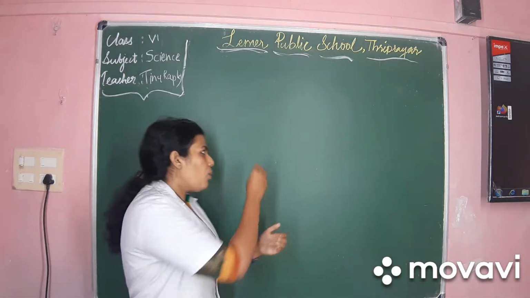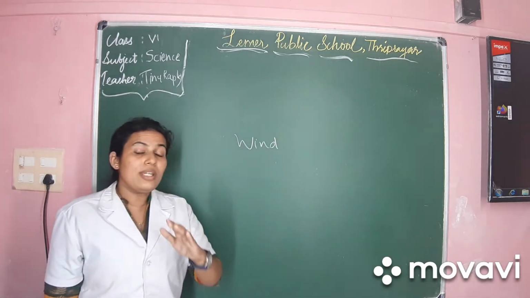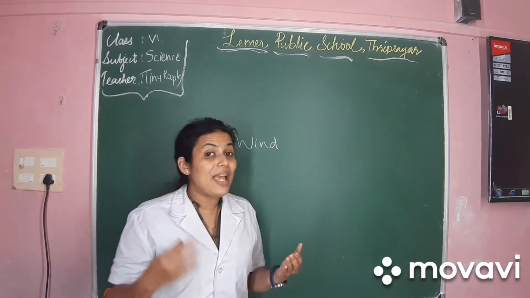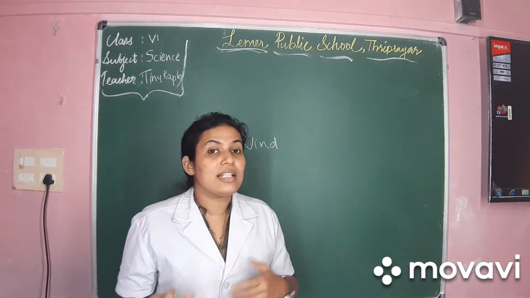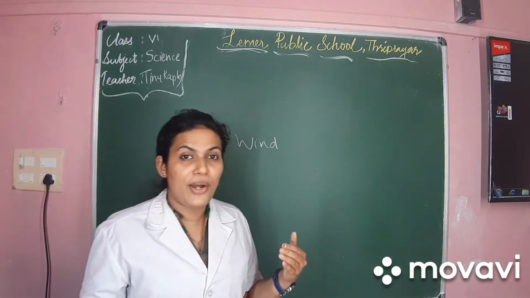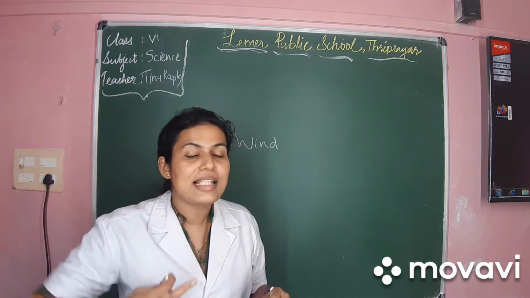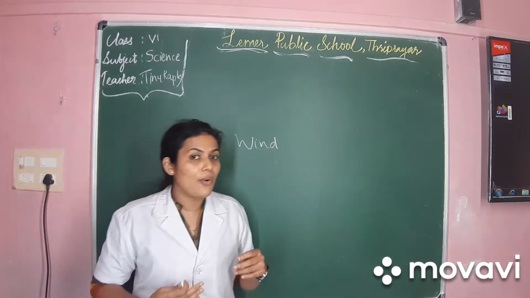Wind is the movement of air around us. You may also have felt the presence of air while using toys like pinwheels. If we move the pinwheel, you can see it rotating. That is because of the wind, the presence of air around us.